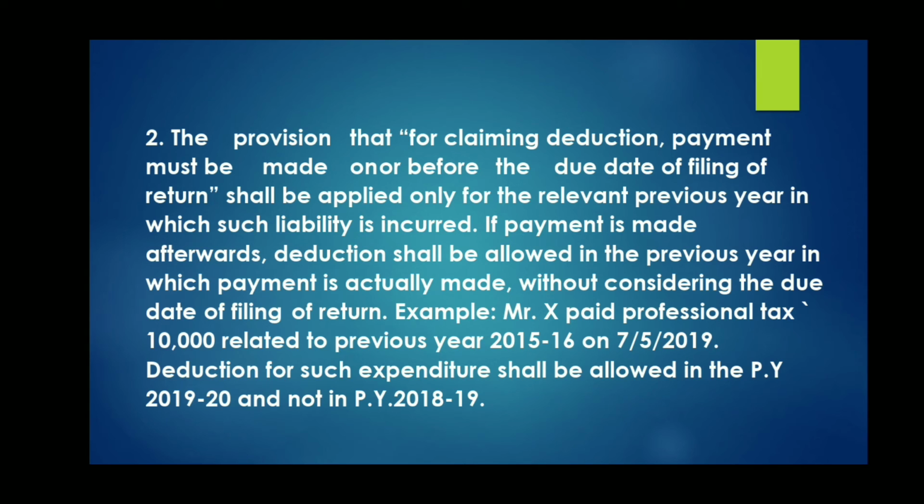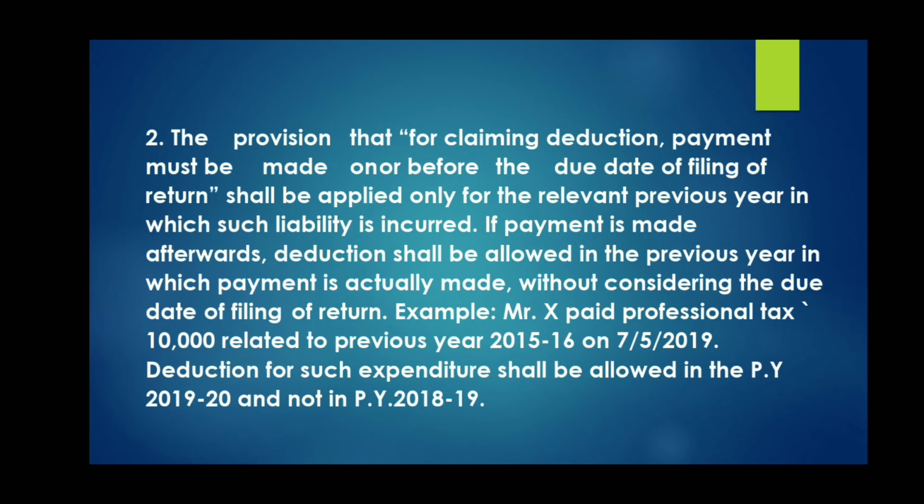Or one more point: any amount which we have to pay to railways for the property or assets of railways used by us. All such expenditures are allowed on actual payment basis. The payment can be done either in the previous year or before filing returns.